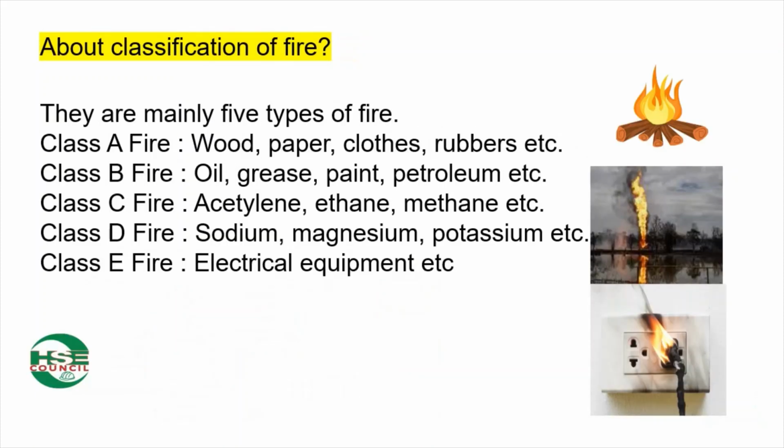About classification of fire? There are mainly 5 types of fire. Class A fire: wood, paper, clothes, rubbers, etc. Class B fire: oil, grease, paint, petroleum, etc. Class C fire: acetylene, ethane, methane, etc. Class D fire: sodium, magnesium, potassium, etc. Class E fire: electrical equipment, etc.